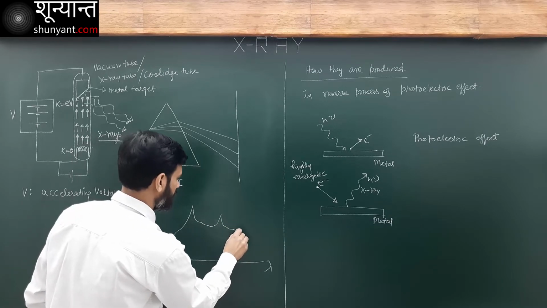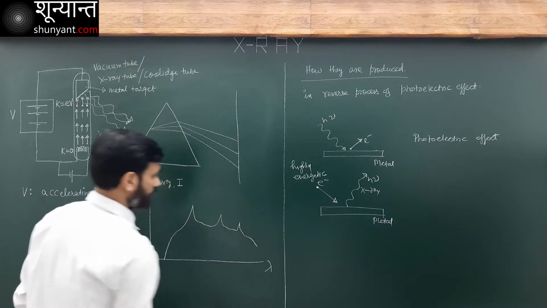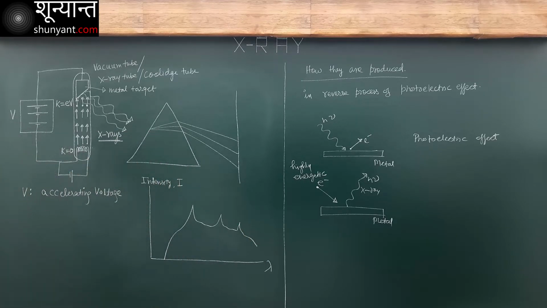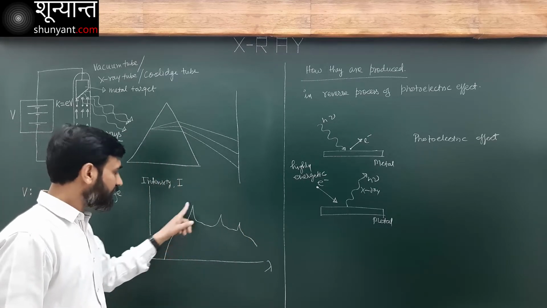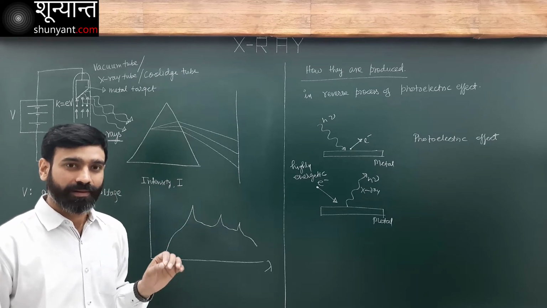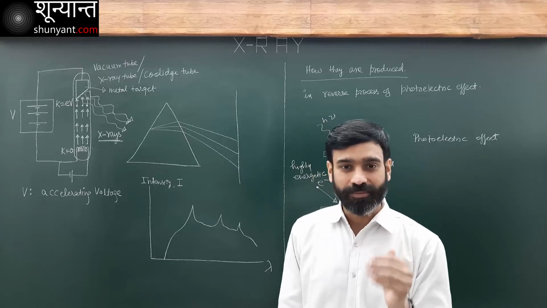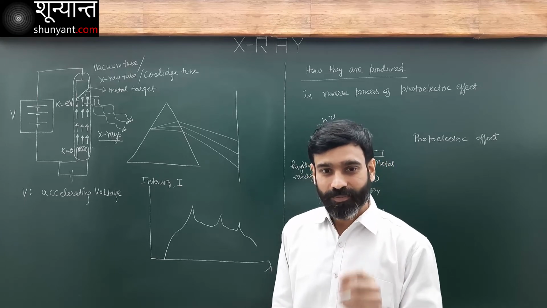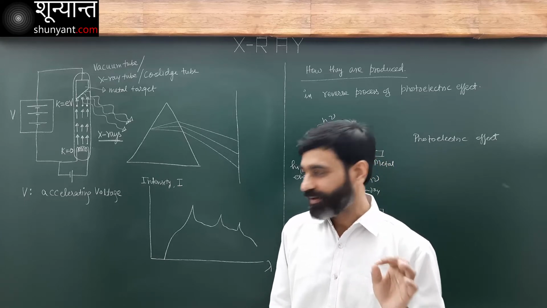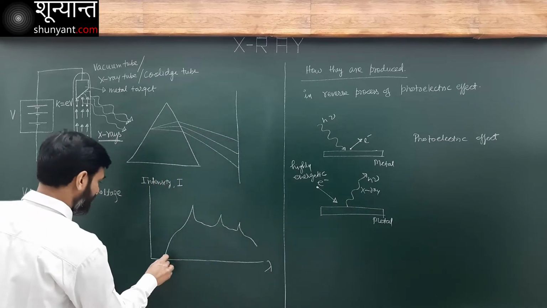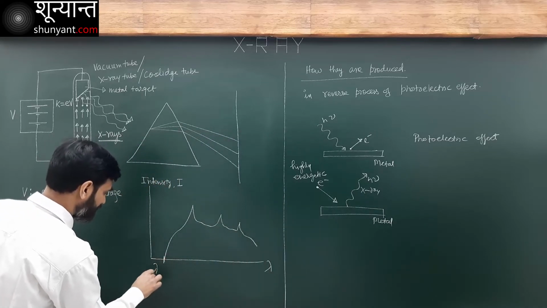So first of all I get a continuous graph. That means all the possible wavelengths are present above a certain minimum value. This is lambda minimum.